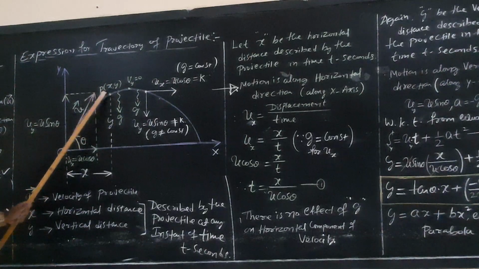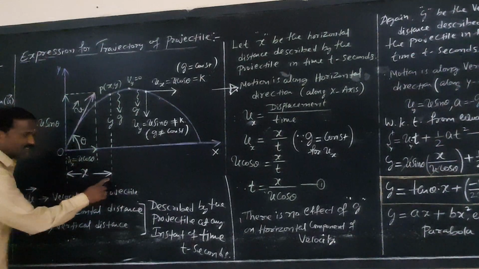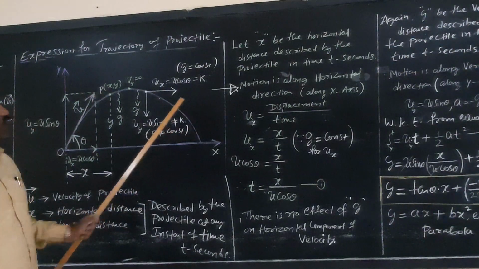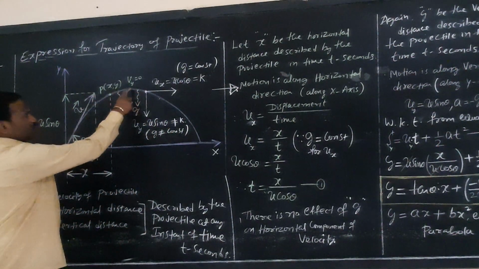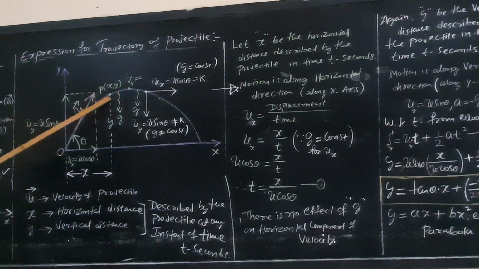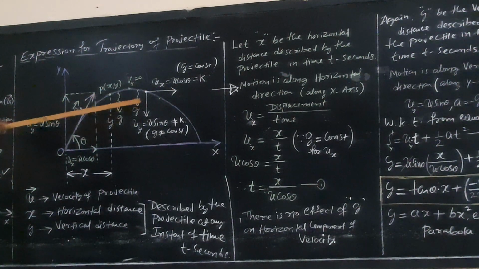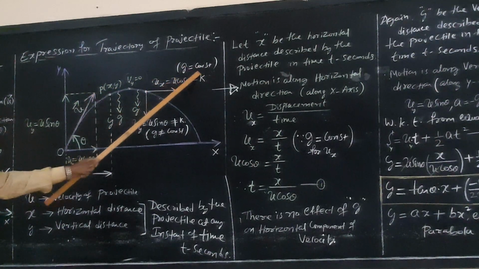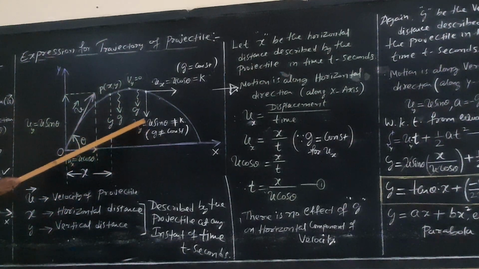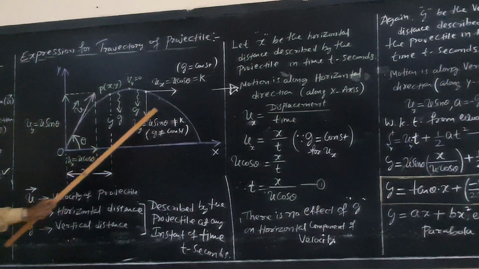Let P of x comma y be the position of the projectile at any instant of time. So x is the horizontal distance and y is the vertical distance described by the projectile in a time t seconds. The projectile reaches a maximum height, and at maximum height its final velocity vy is equal to 0. There is no effect of g on the horizontal component of velocity, but g does come into play for the vertical component, if a body is moving upward or downward.